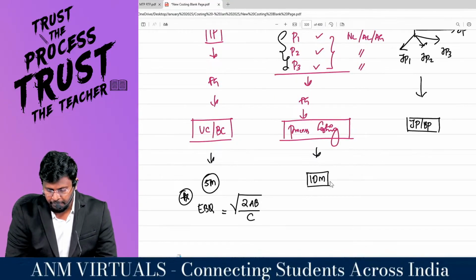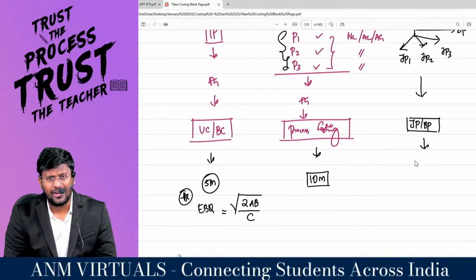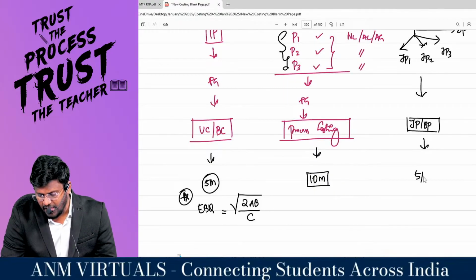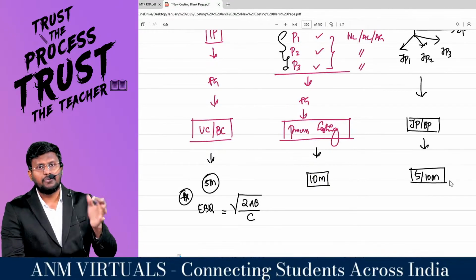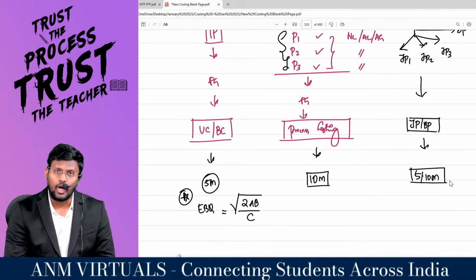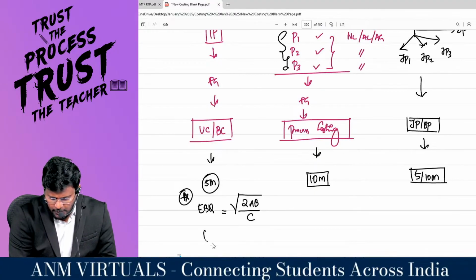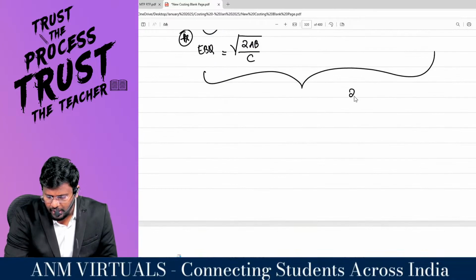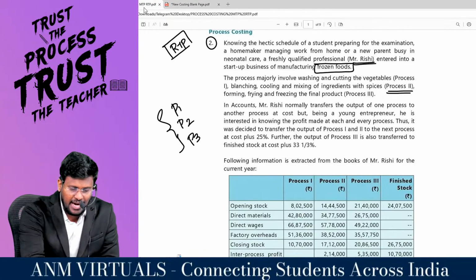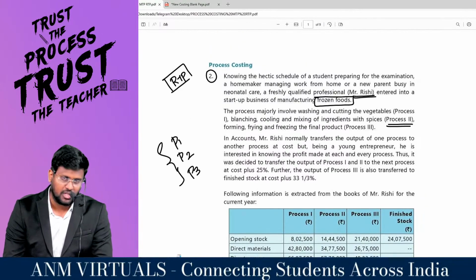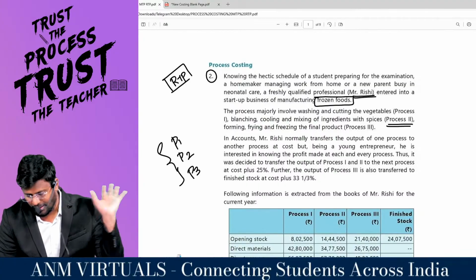Process costing, joint product or byproduct: you will be getting a minimum of 5 marks or 10 marks. You know one thing, in the current attempt, RTP and MTP have tested 10 marks for joint product and byproduct. So put together, this is a 25 mark area for the exam. Don't leave this. In this video, I will help you with the insights of process costing. I hope that the introduction is clear.